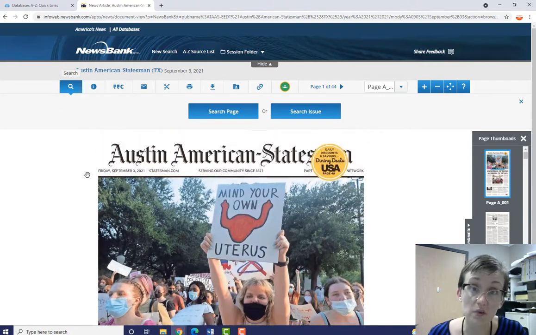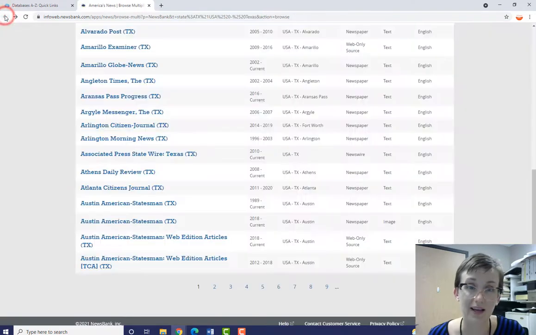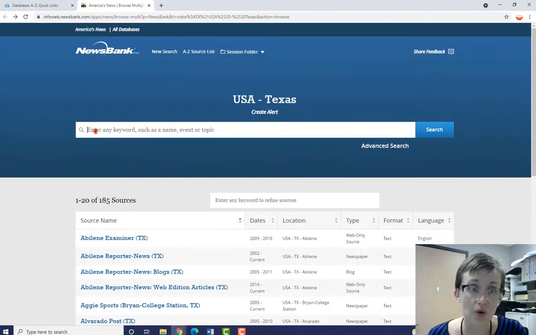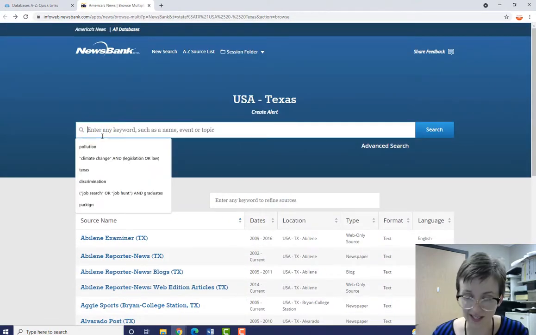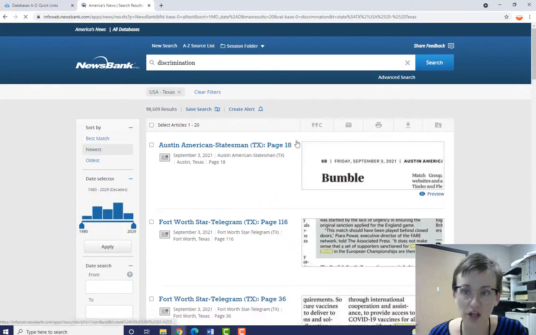Or you can do a keyword search to search all newspapers. So let's go back and back one more. So I'm going to use this search box at the top of the page to search for discrimination. So this page will show me a results preview. There are about 100,000 results, and that's way too many.